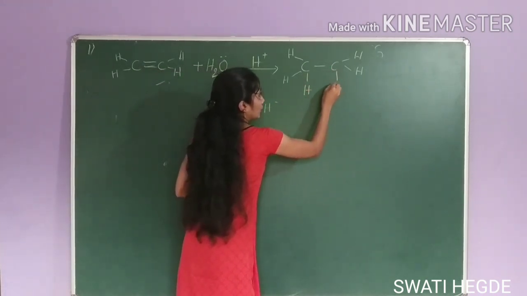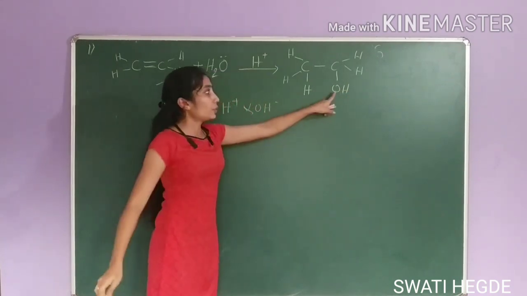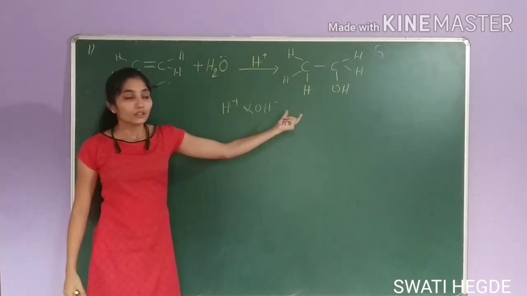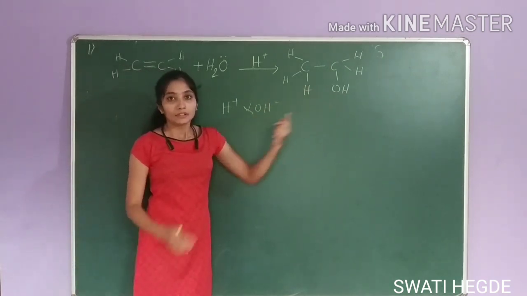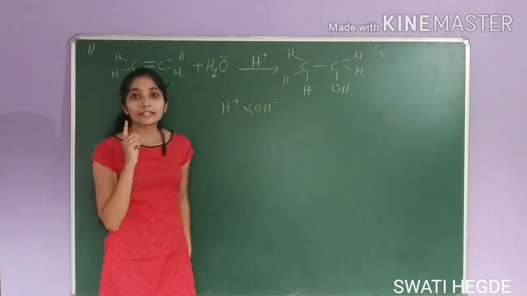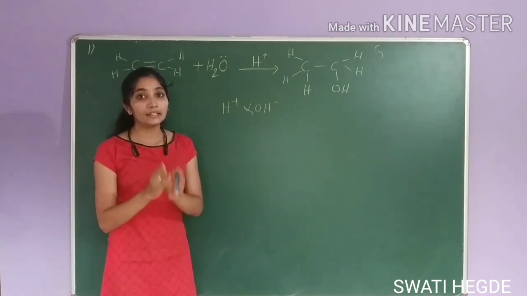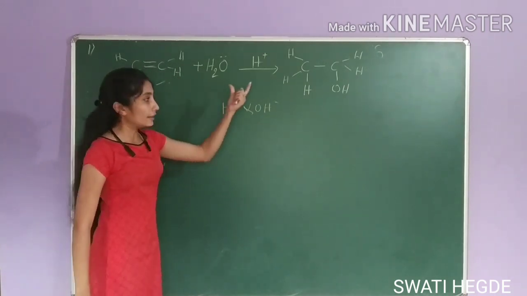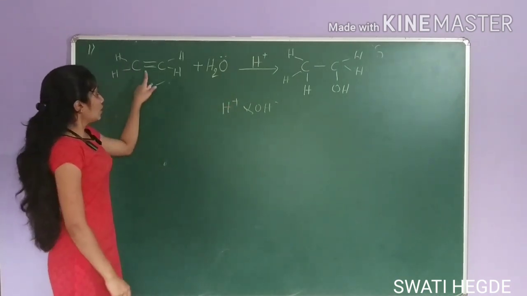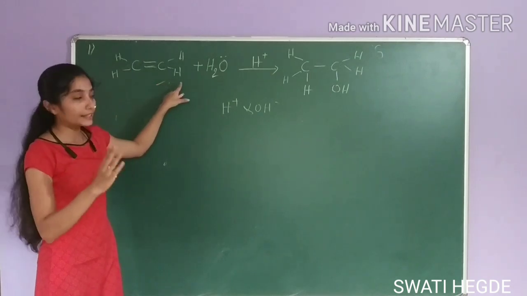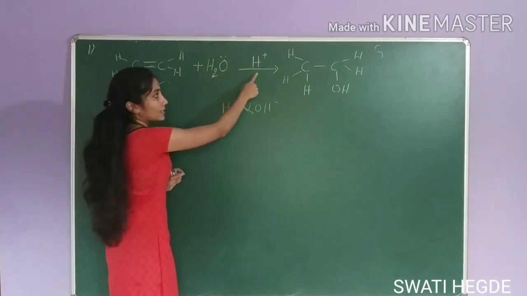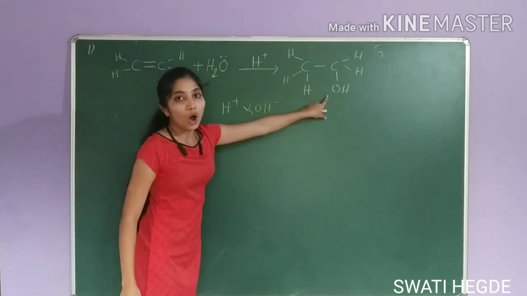Here, if you add OH to this carbon or H to this carbon, this product will be same. There will be no change in the product because this is symmetrical alkene. But in case of unsymmetrical alkene, Markovnikov's rule is followed. I will tell that while writing the mechanism. So, in hydrolysis of alkene, water reacts with alkene in presence of acid catalyst to give alcohol.